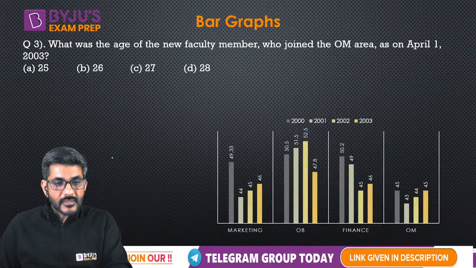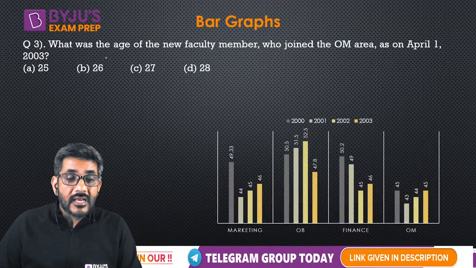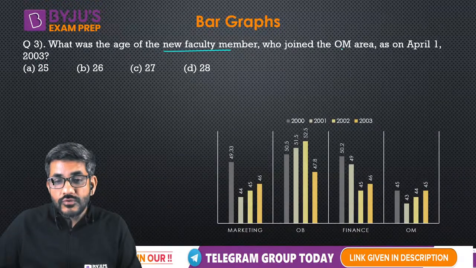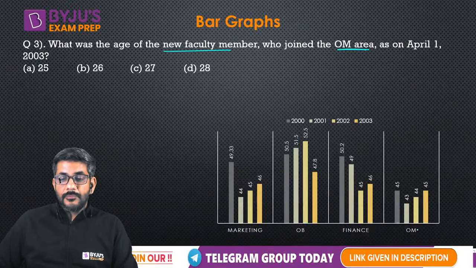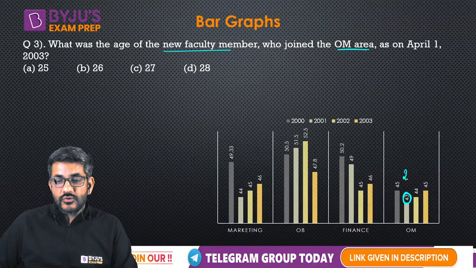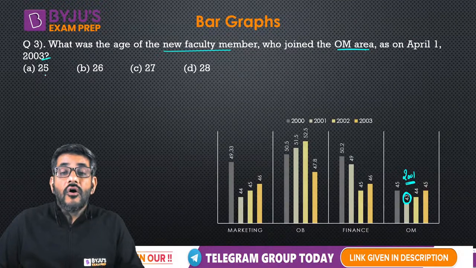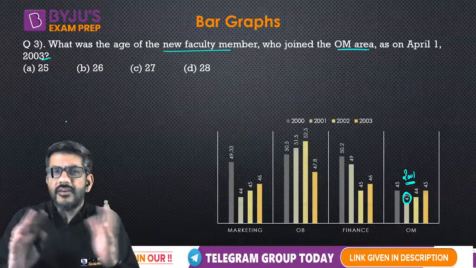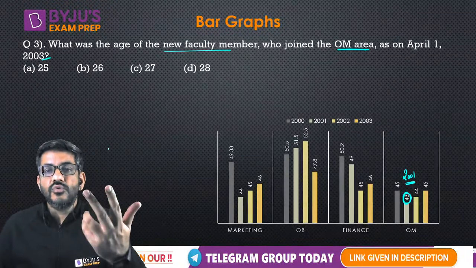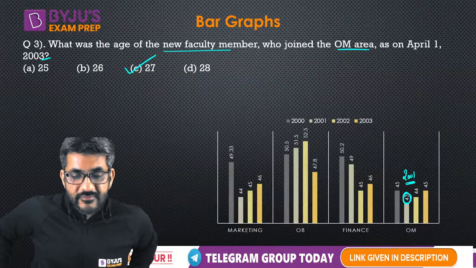Okay, next. What was the age of the new faculty member who joined the OM area as on April 1, 2003? Age of the new faculty member who joined the OM area. So the person who joined the OM area, उसने यहां पे join किया है. That is in 2001. Question says what is his age in 2003? Of course, when he joined, he was 25. Everyone who joined, he was 25. He says in 2003, that means 2 years later. 2 years later, he would be 27. So C option is the correct answer for this particular question.